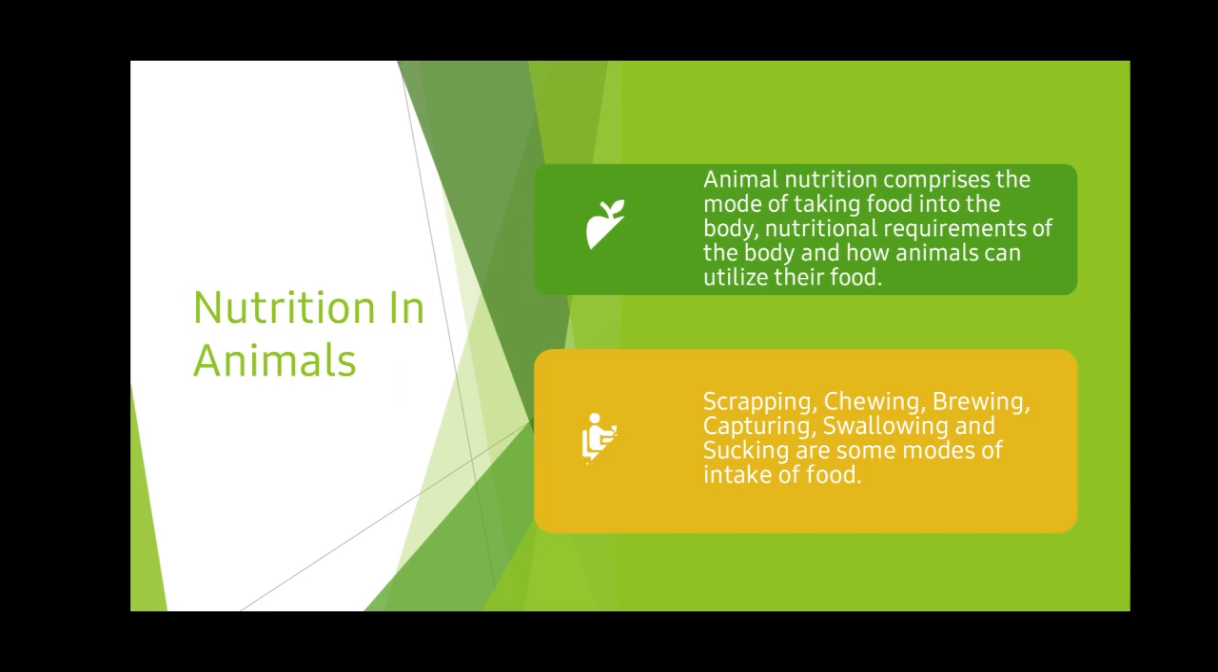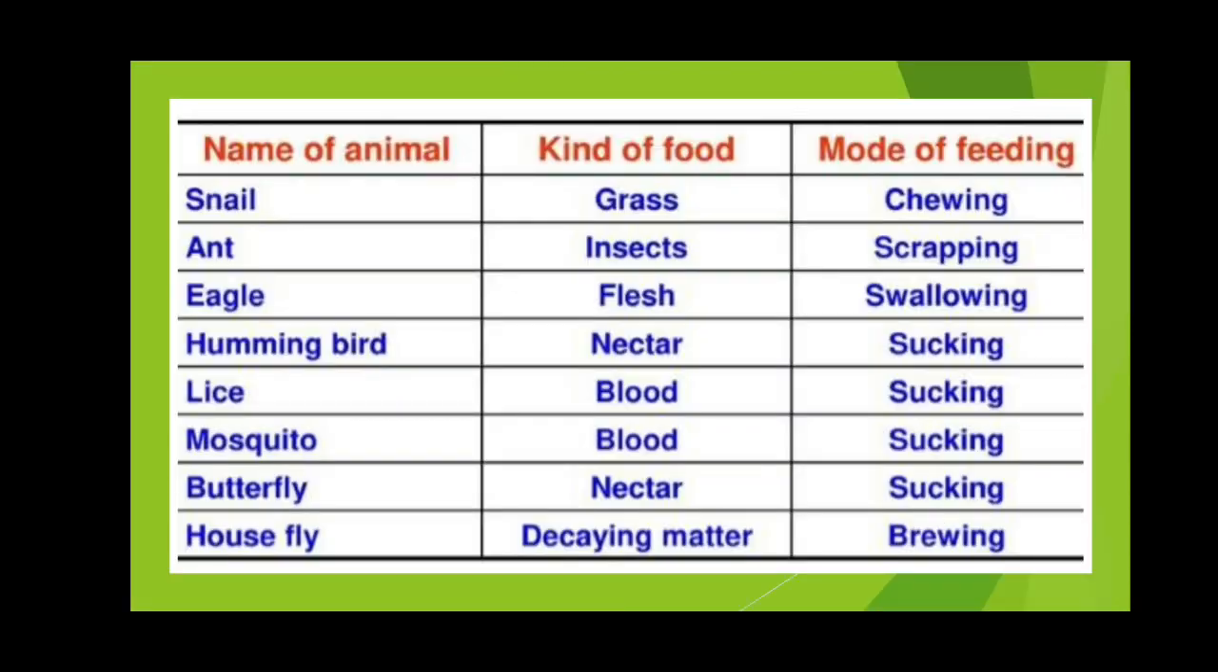So what are the different modes? Scraping, chewing, browsing, capturing, swallowing, and sucking are some modes of intake of food. You can see here how different animals have different modes of feeding. You can pause the video and go through this table.